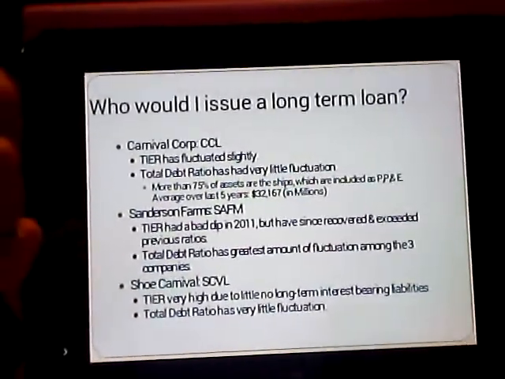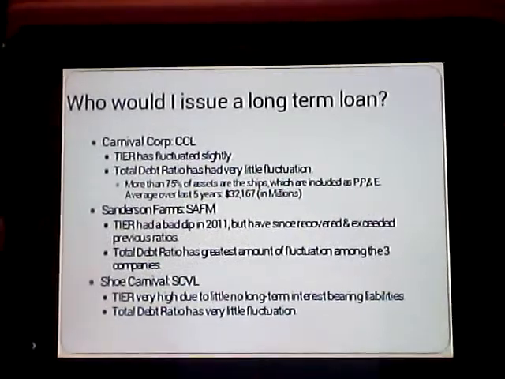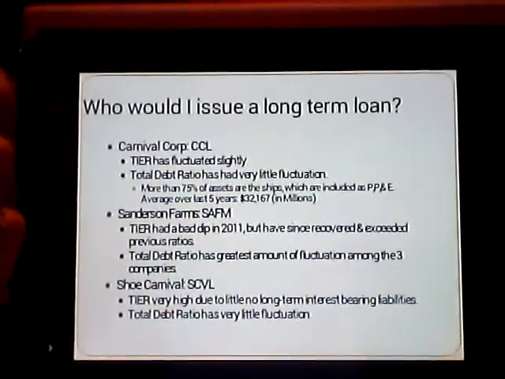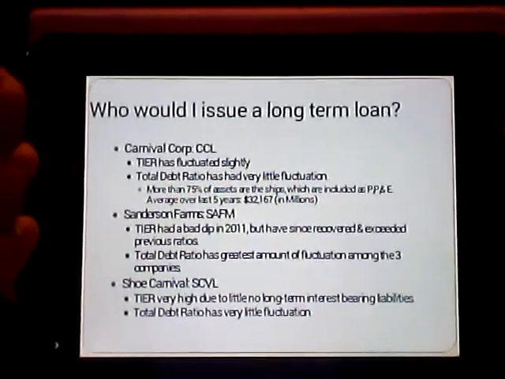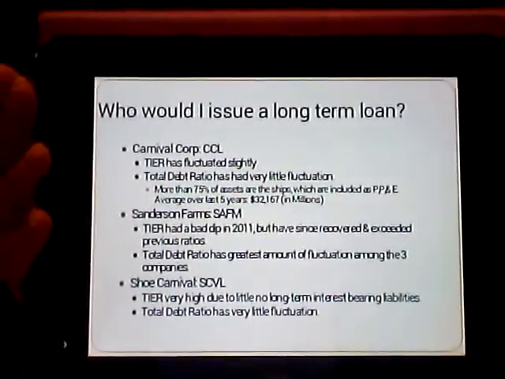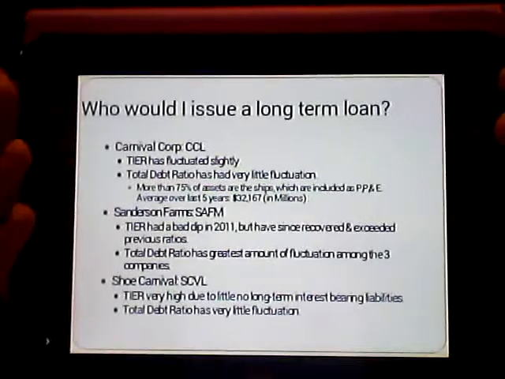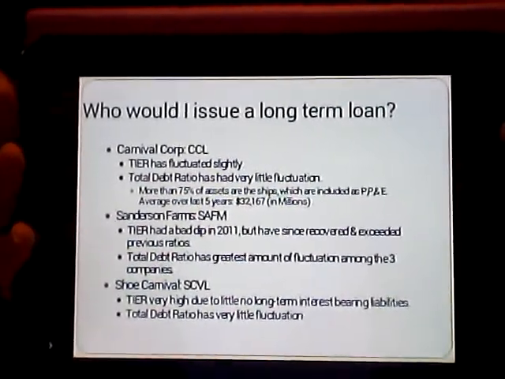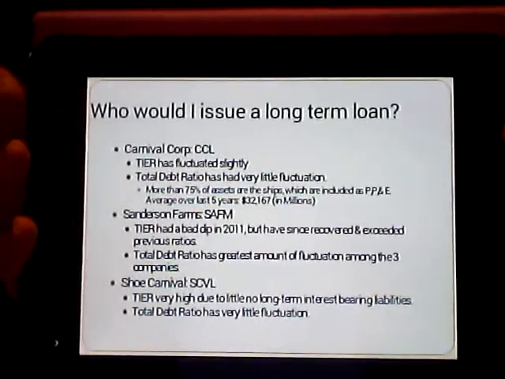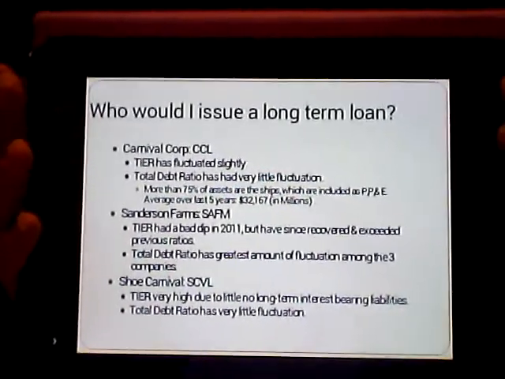So for Sanderson Farms, their times interest earned ratio had a really, really bad dip in 2011, but since then they've recovered and even exceeded some of their previous ratios. Their total debt ratio has the greatest fluctuation between the three companies, but they've also been able to recover that.